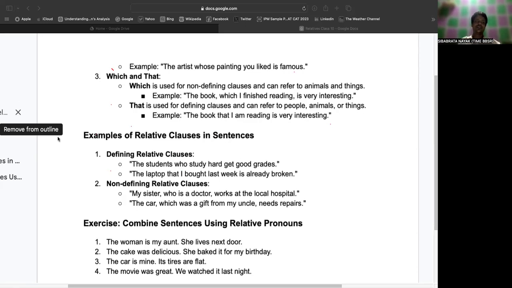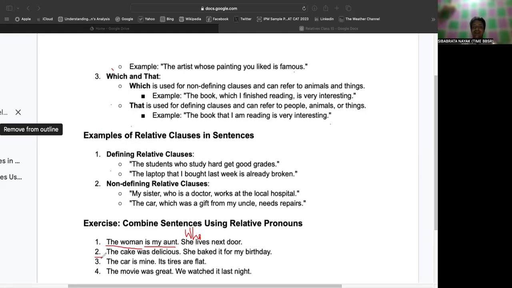So you can say the woman who lives next door is my aunt, right? Also, like you pointed out, the woman is my aunt who lives next door. Now, who lives next door? The woman lives next door, or my aunt lives next door?